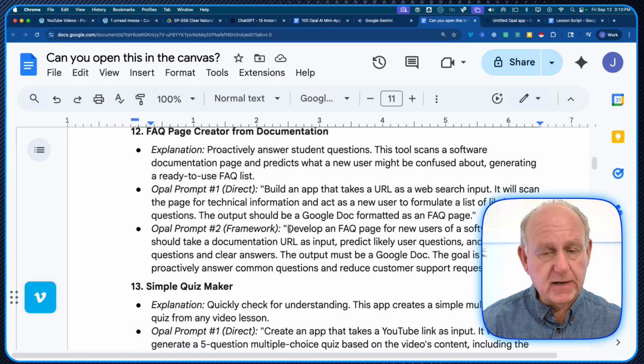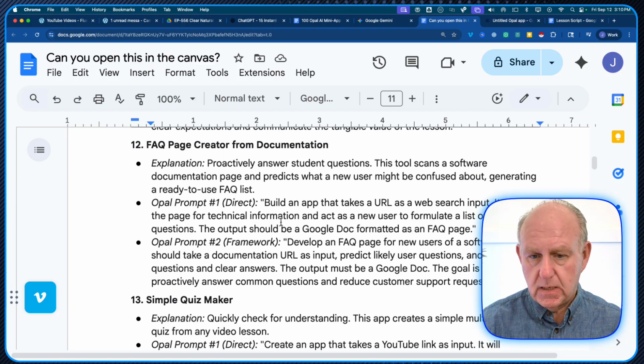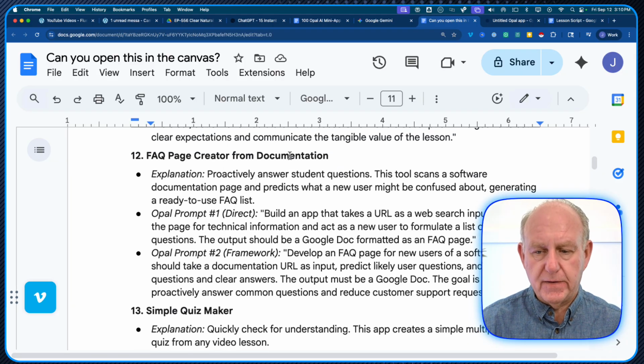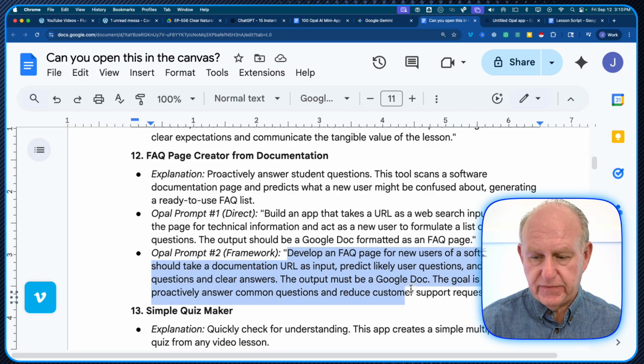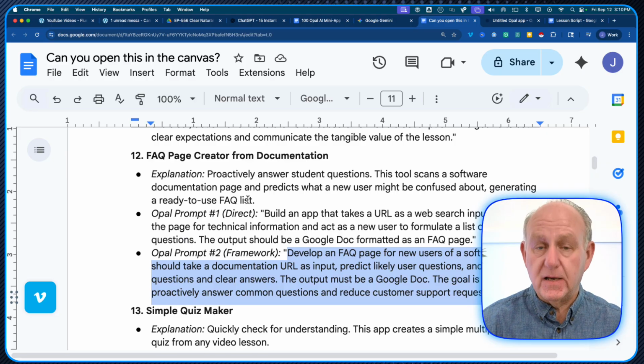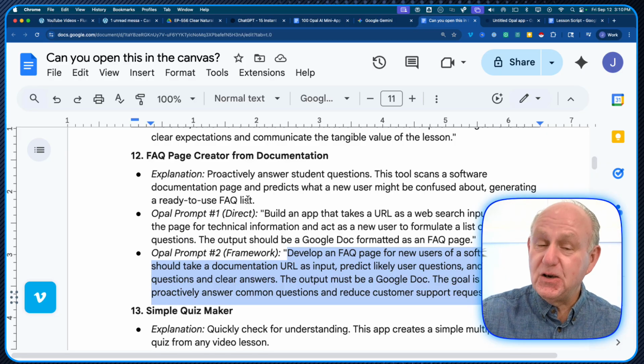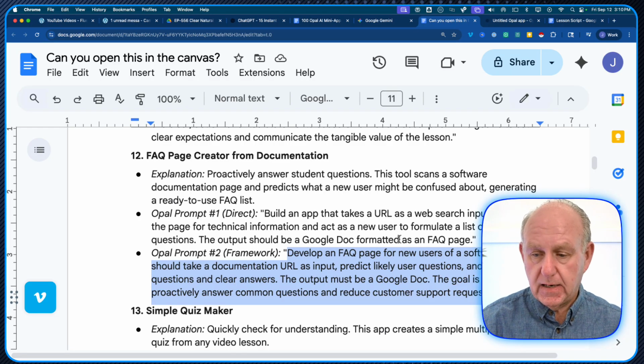Let me just see what happens here. And again, I'm asking you to go and play with these ones. So this is the FAQ page creator for documentation. Maybe it's for a course, right? So we'll pick one that's a little more specific. In this case, it's proactively answering student questions. The tool scans a software documentation page and predicts what a new user might be confused about, generating a ready-to-use FAQ list. So I'm going to give it a URL about an FAQ page or a document from a piece of software. It doesn't have to be, but I'm going to give it, and the output must be in a Google Doc, and it's for common questions.